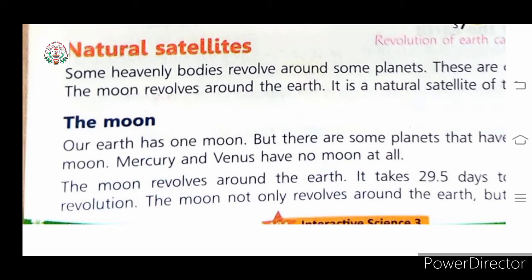Our Earth has one moon, but there are some planets that have more than one moon. Mercury and Venus have no moon at all. Children, our Earth has one moon. You see, only one moon is there. But some planets have more than one moon, while Mercury and Venus have no moon at all, and some other planets have more than one moon, meaning they have two moons, three moons, four moons.